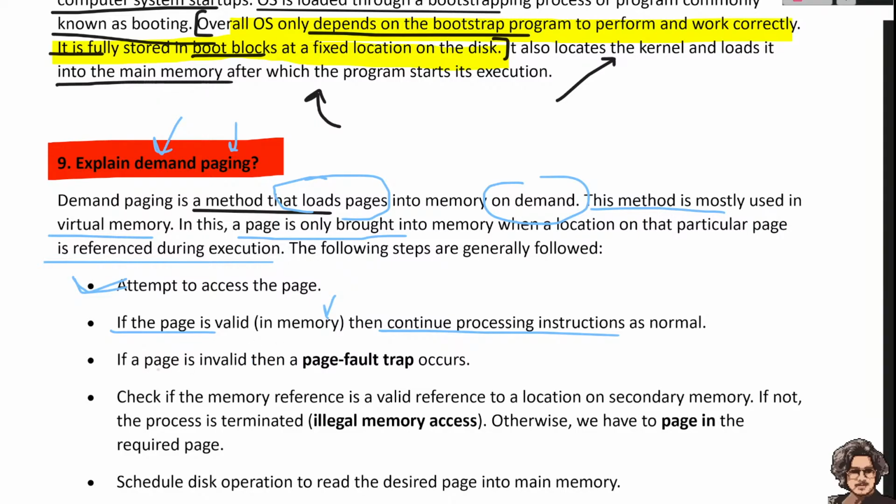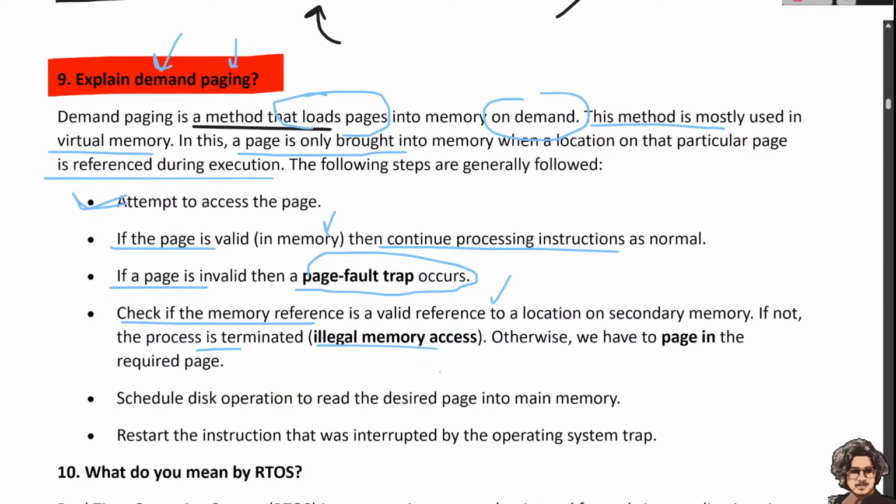But if the page is invalid, then a page fault trap occurs. Check whether the memory reference is a valid reference to a location in secondary memory. If not, the process is terminated, which is an illegal memory access. Otherwise, we have to page in the required page, schedule a disk operation to read the desired page into main memory, and restart the instruction that was interrupted by the operating system trap.